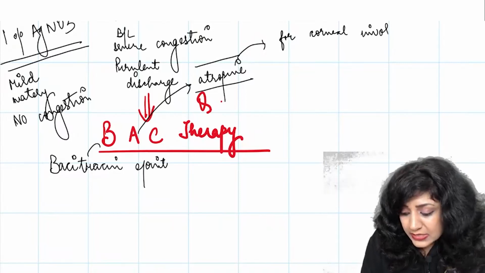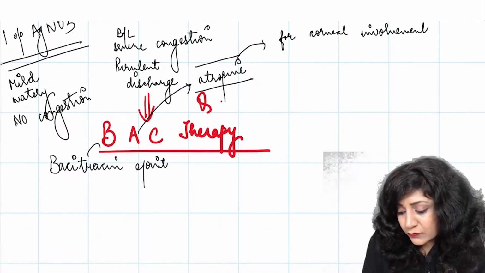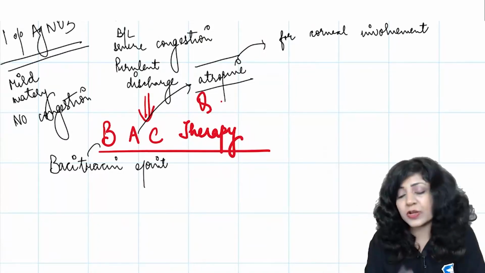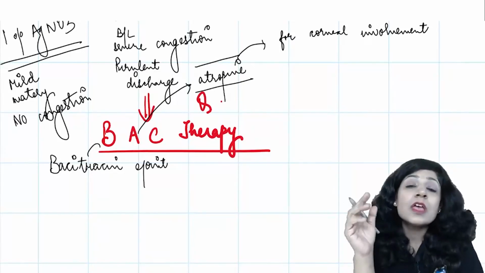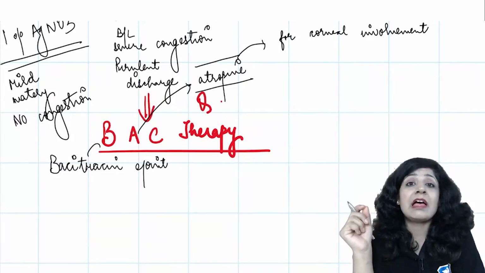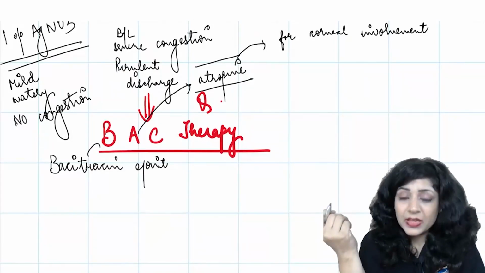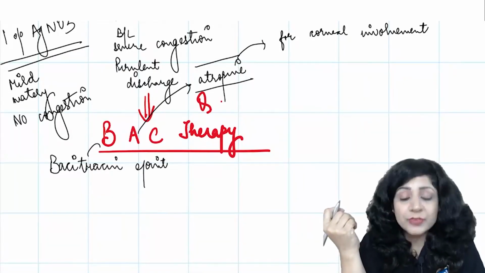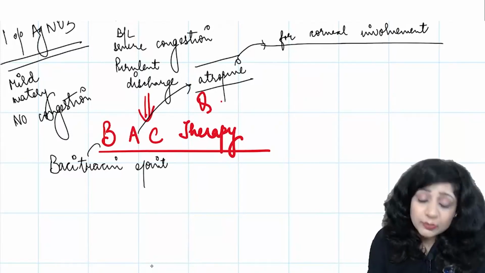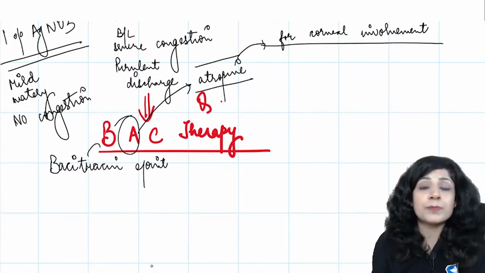Now you will say that here the question is of conjunctivitis. Why am I taking into consideration this corneal involvement? Because some of the bacteria have the power of penetrating the intact corneal epithelium, and gonococcus is one of them. So it can cause corneal involvement, due to which I am giving this atropine.